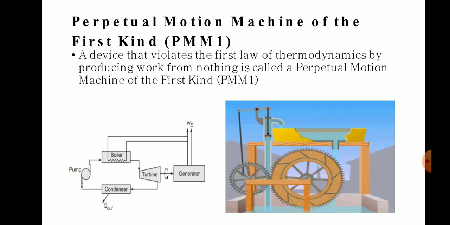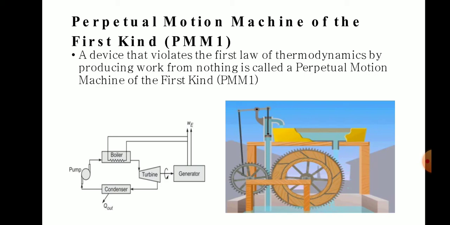The inventor claims that once the system is started, the power plant produces electricity for an infinite time without requiring an energy input from outside. Which means that when we start the machine, there is no energy supply from outside, and it keeps running continuously. That is the claim of our inventor.